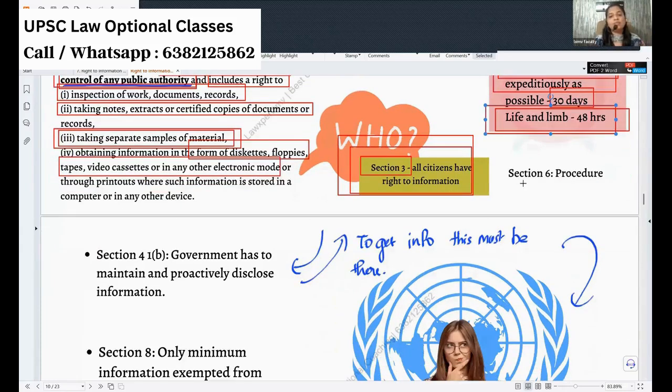Okay. Now, what is the procedure? It is given under section 6. We will see what is section 6.